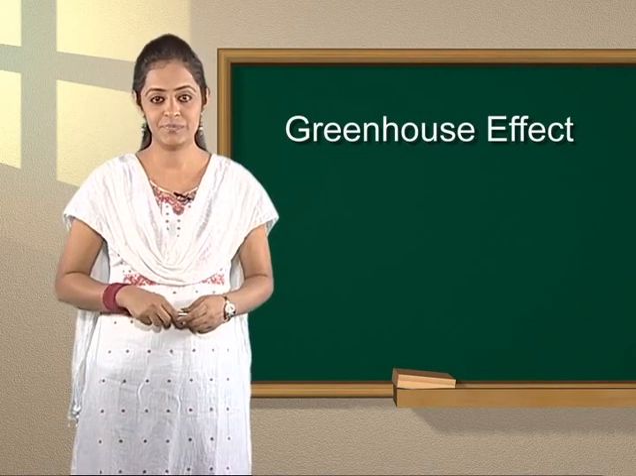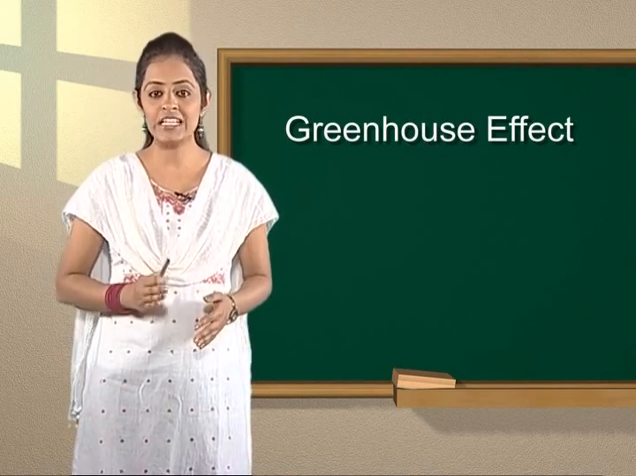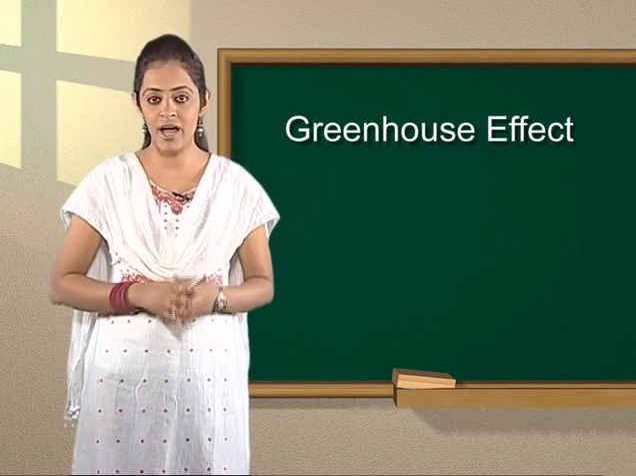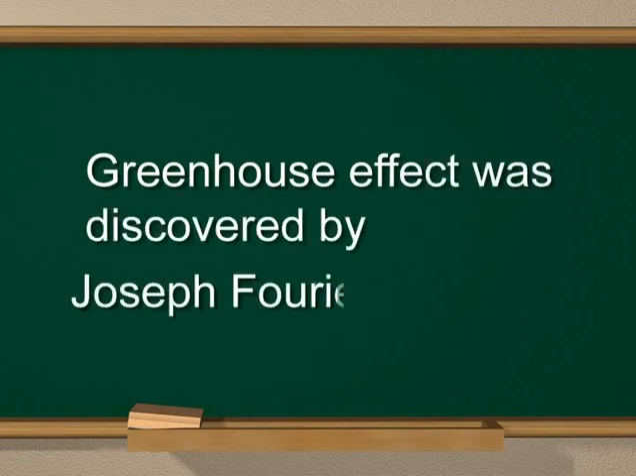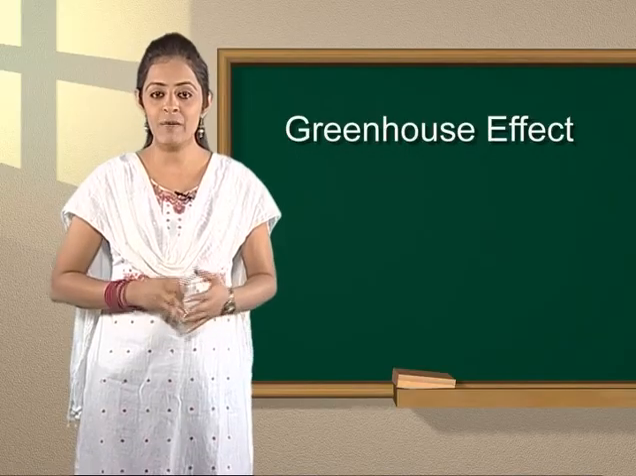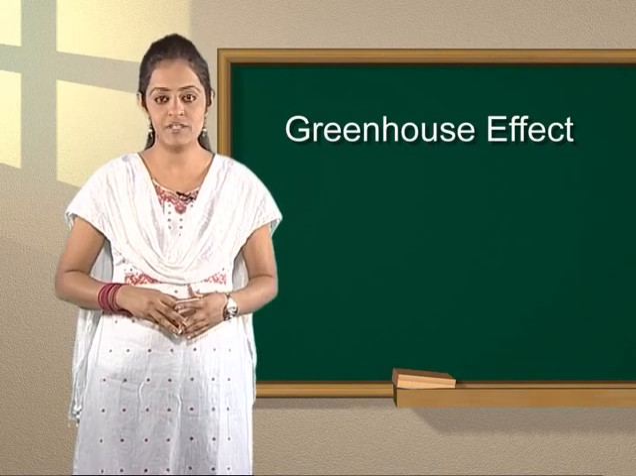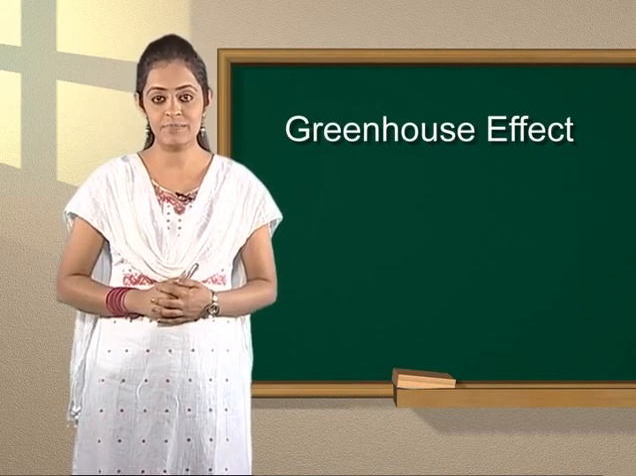Do you know, students, our atmosphere acts just like a glass house and affects our environment. This greenhouse effect was discovered by Joseph Fourier in 1824. In the absence of the greenhouse effect, the Earth's average surface temperature will be less than 0 degrees Celsius.